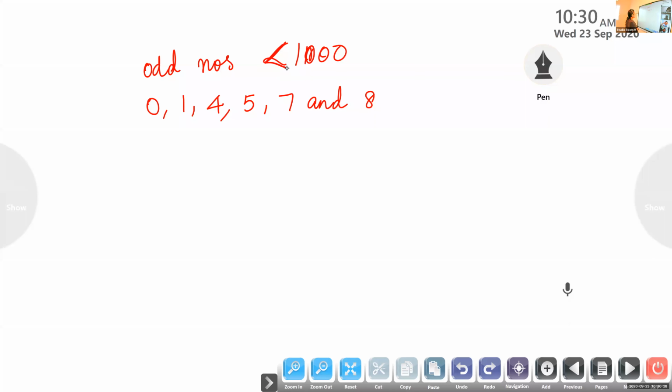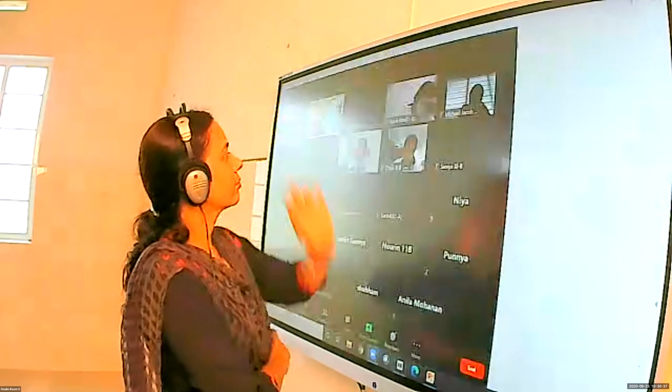Tell me, children, how you will solve this. You want odd numbers, isn't it? You want some odd numbers less than 1000. How will you find?